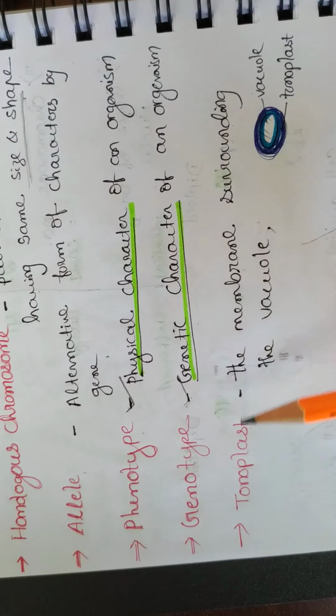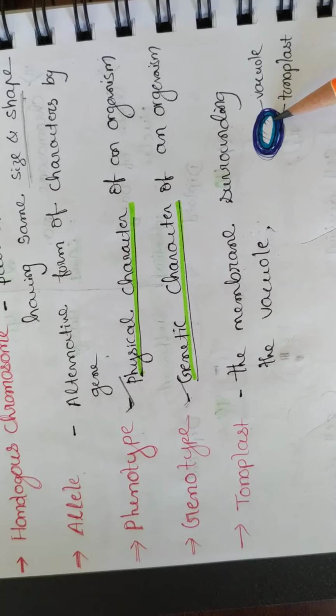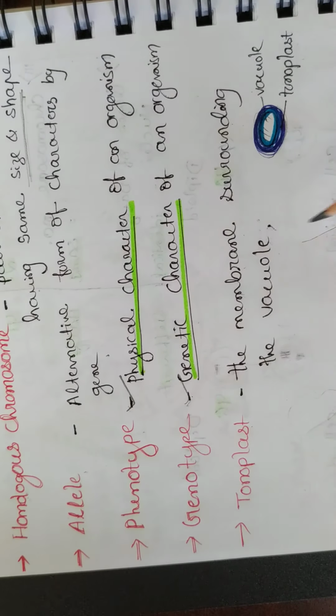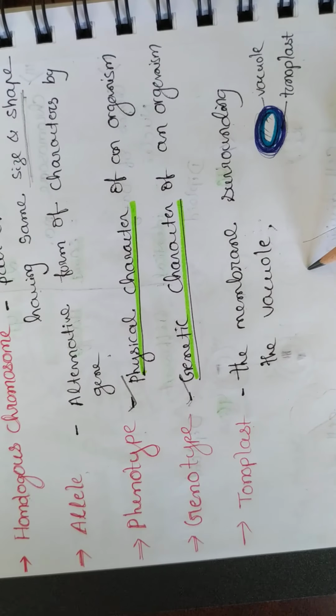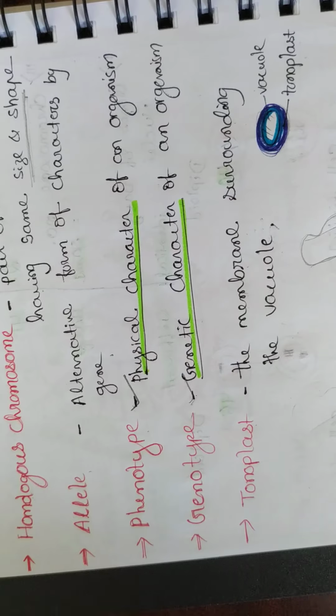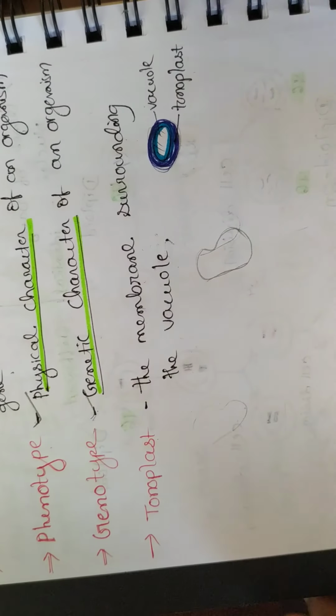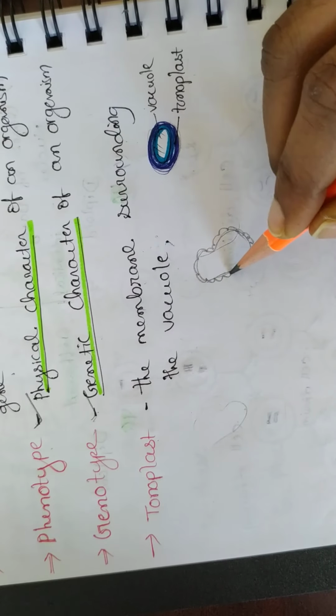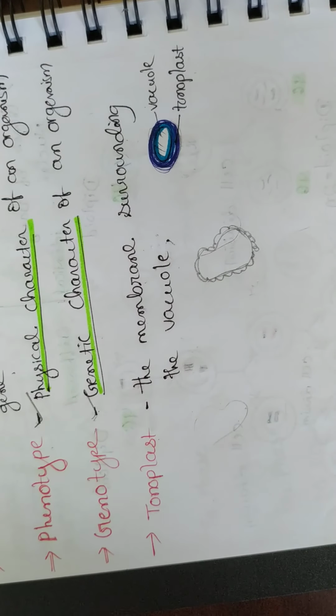Now tonoplast, the membrane surrounding the vacuole. You can see this is the vacuole, and the membrane surrounding the vacuole is tonoplast. You know, vacuoles are present in plant cells and animal cells. In plant cells the size is large, and the membrane surrounding the vacuole is called what? Tonoplast.